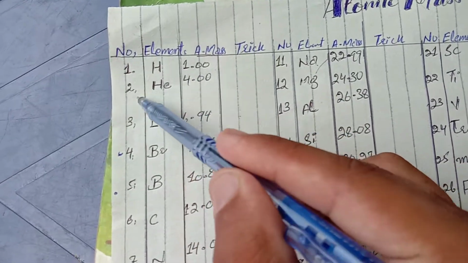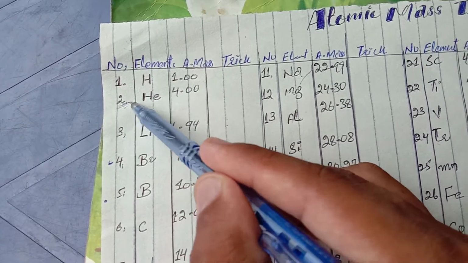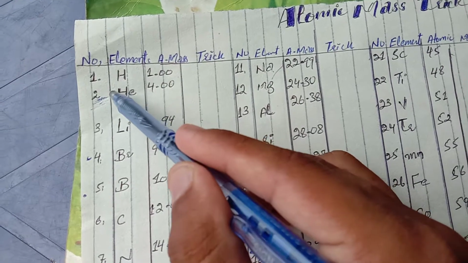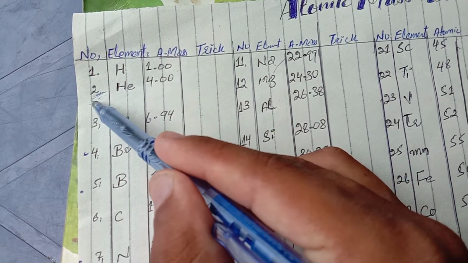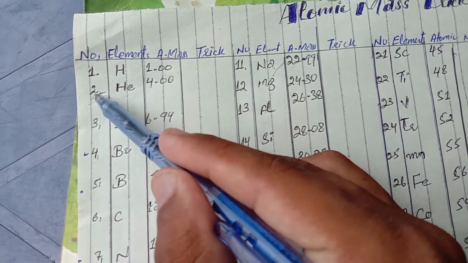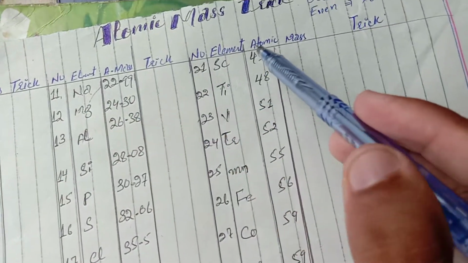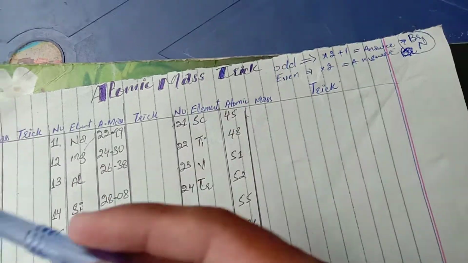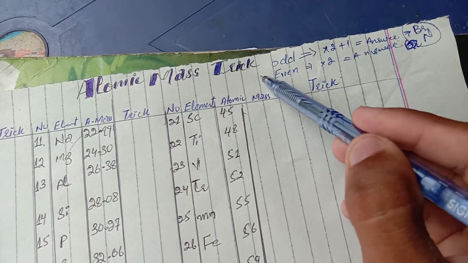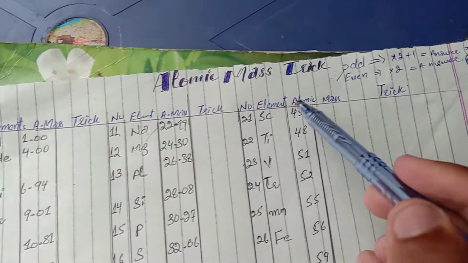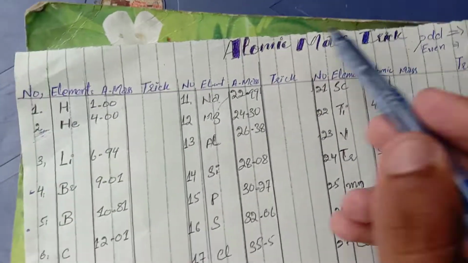Now let's start from helium. Helium is an even number, and its number is 2 because it is present in second number in the periodic table, and atomic mass is 4.00. I already told you, with an even number you will use the even trick. The even trick is just you multiply by 2 and the answer will come.